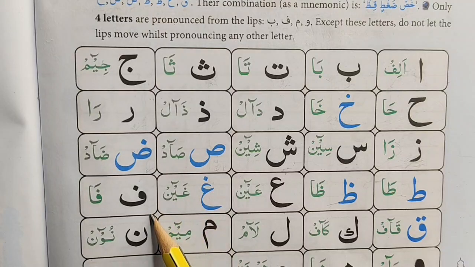Fa. Pronounced from the edge of the upper front teeth and the wet part of the lower lip.